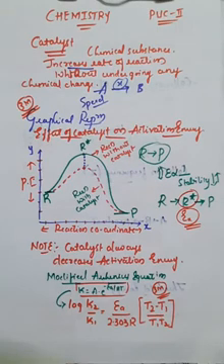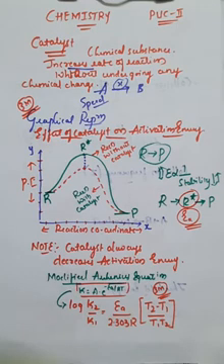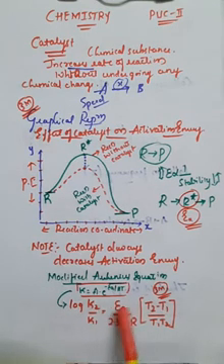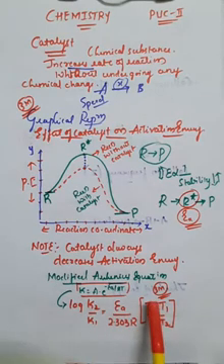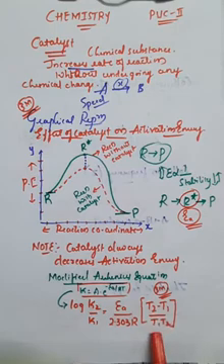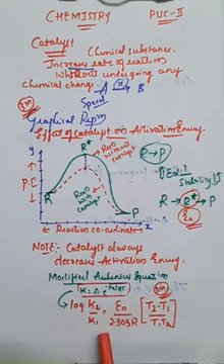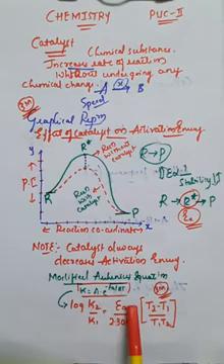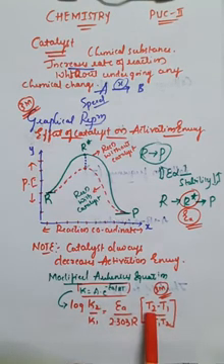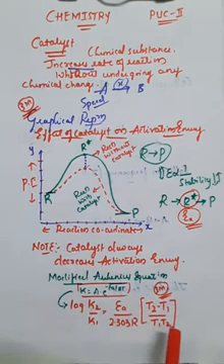It is not for your syllabus, but just remember the modified Arrhenius equation, which is very helpful in problem-based questions, that is log of K2 divided by K1 is equal to Ea divided by 2.303 into R into T2 minus T1 divided by T1 into T2. Here K1 and K2 represent the rate constants of two reactions, Ea represents the activation energy, R represents the gas constant, and T represents the temperatures of the two different reactions.